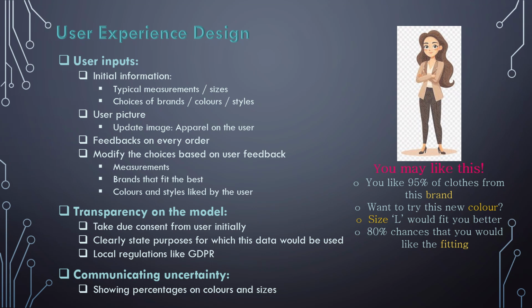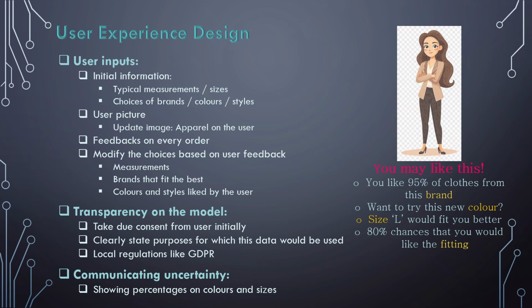It says, you may like this dress. Now it gives the confidence also that you like the clothes 95% of the times from this particular brand. Then about the color, it may be the user's choices or based on what has been frequently bought, there could be a suggestion for a new color, asking want to try this new color.